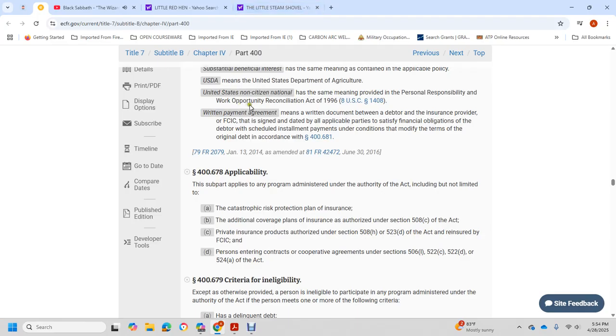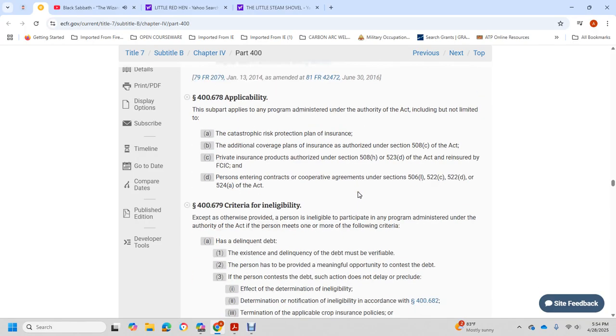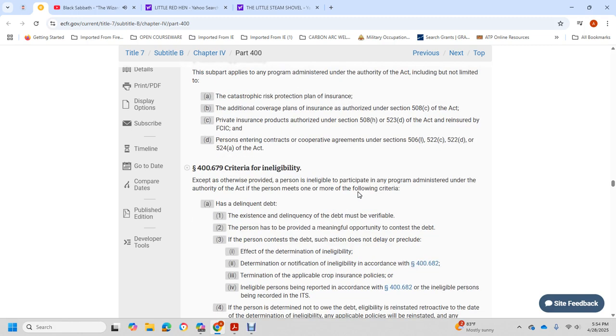4 and 678 applicable to subparts applied with the Program and Administrative Authority Act, including but not limited to the catastrophic risk protection plan, the insurance with additional coverage, the subservicing authorized under section 508(c) of the Act, the private insurance product authorized under 508(h), 523(d) of the Act, the reinsured Federal Crop Insurance Corporation and the person insured, with contract cooperative agreements under sections 506(l) and 522(c), 522(d), 524(a) of the Act. 406.79, criteria to eligibility: except as otherwise provided, a person is eligible to participate in any of the programs administered under the authority of the Act.